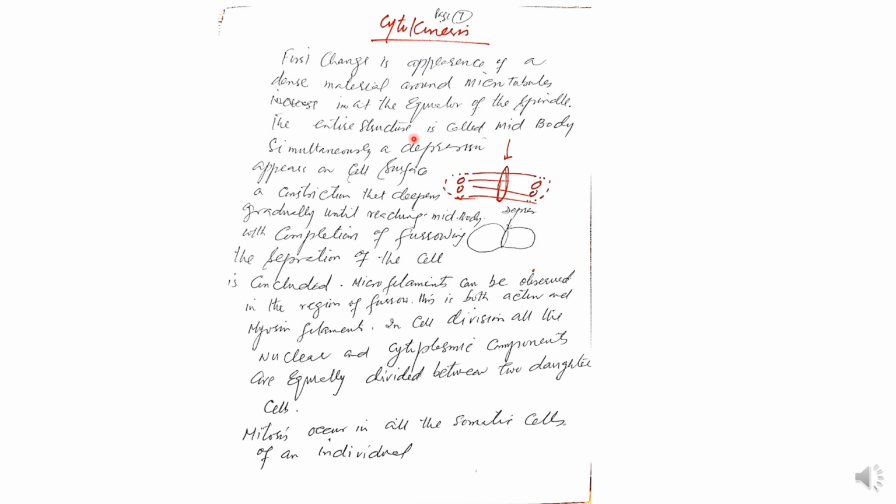Simultaneously, a depression appears on the cell surface, a constriction that deepens gradually until reaching the mid-body. With completion of the pinching, the separation of the cell is concluded.